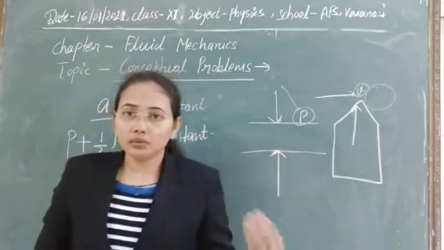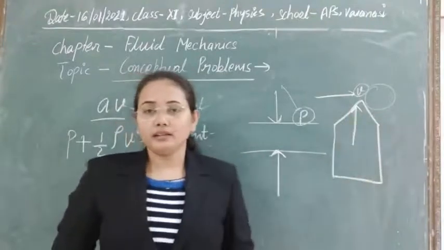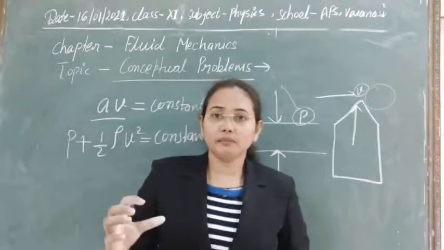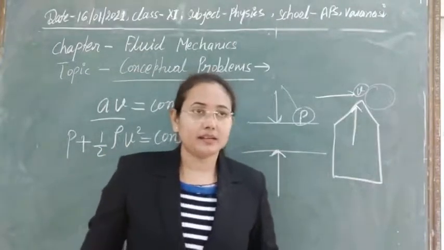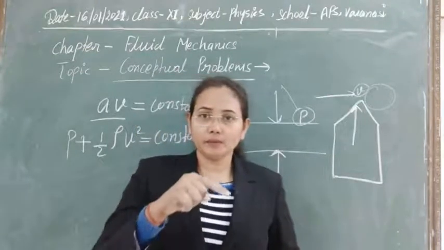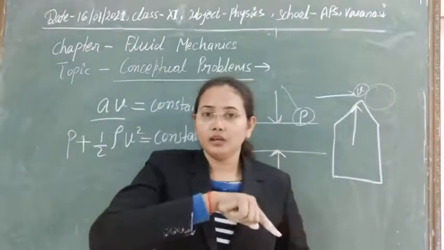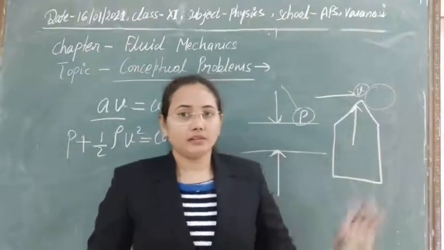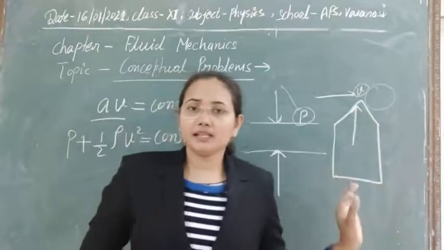So this is the reason: due to the creation of a low pressure region outside the hut, it started to blow. That's why we always try to put some solid, weighted things on the tin sheets. If somewhere we are using tin sheets, we cement a layer all around them, so that we can prevent the tin sheets from being blown away in storm conditions. So I think this application is clear.